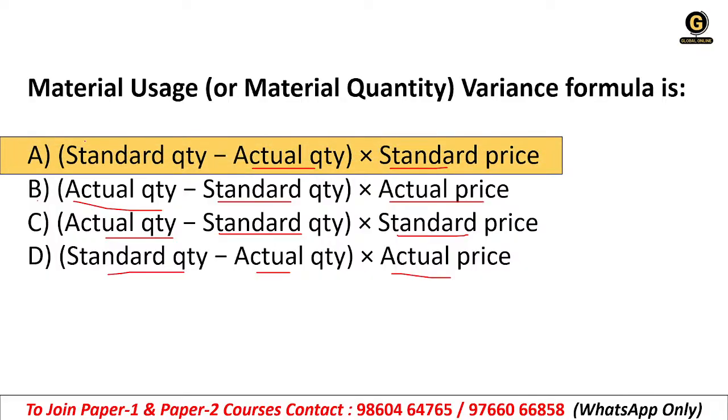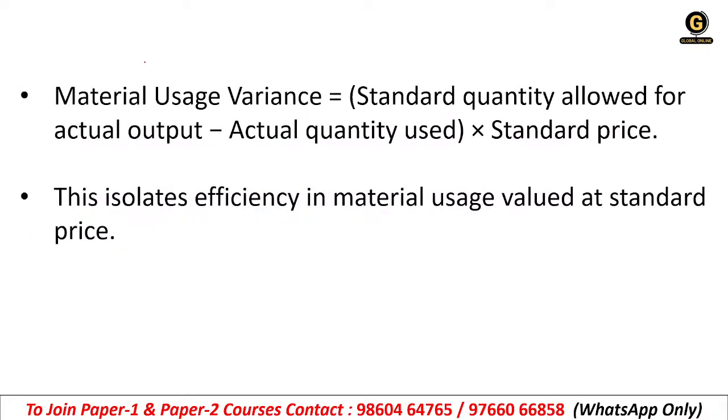So the right answer is option A. Yes, Ambika, very good. Option A, standard quantity minus actual quantity into standard price. Correct? See, material usage variance is standard quantity allowed for actual output minus actual quantity used into standard price.